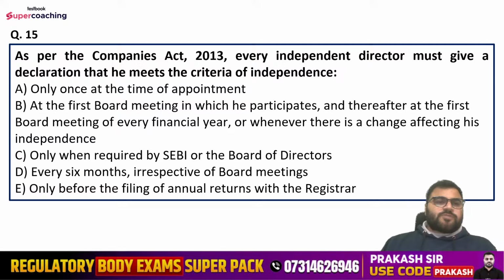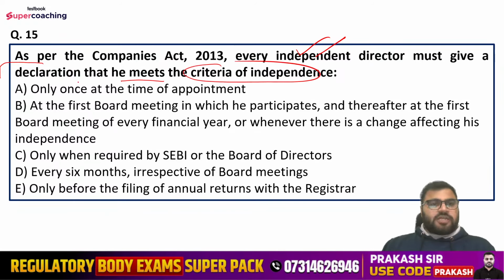Question number 15. As per the Companies Act 2013, every independent director must give a declaration that he meets the criteria of independence. Options are: only once at the time of appointment; at the first board meeting in which he participates, and thereafter at the first board meeting of every financial year, or whenever there is a change affecting his independence; only when required by SEBI or the board of directors; every 6 months, irrespective of board meetings; or only before the filing of annual returns with the registrar.